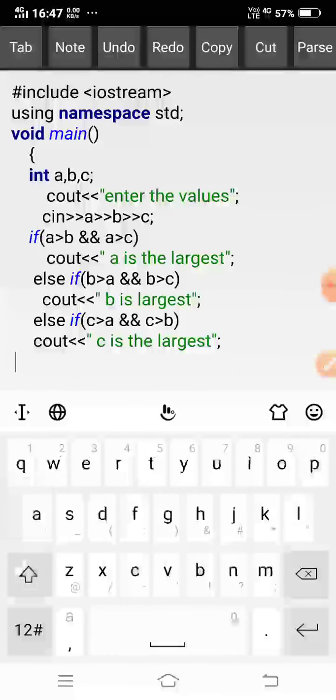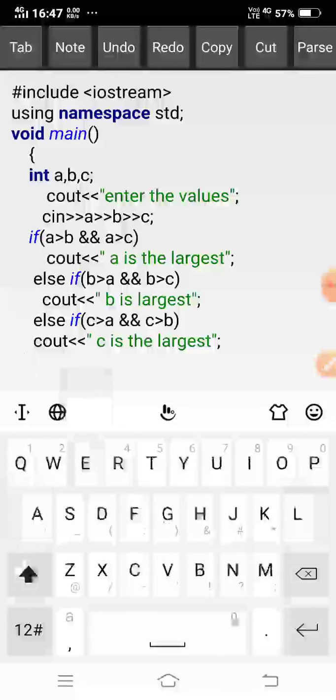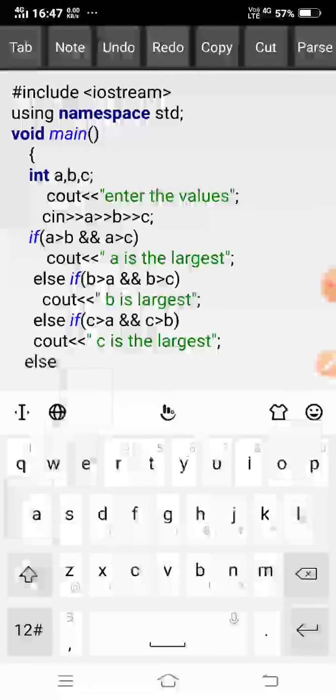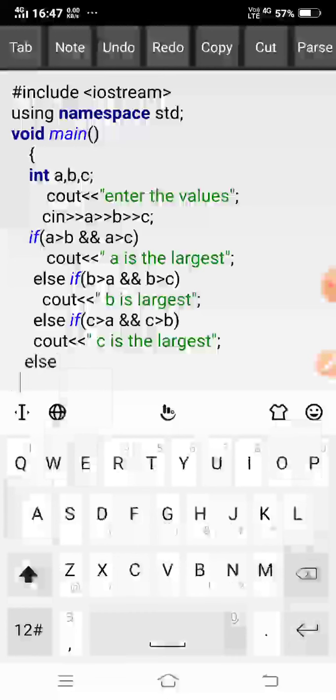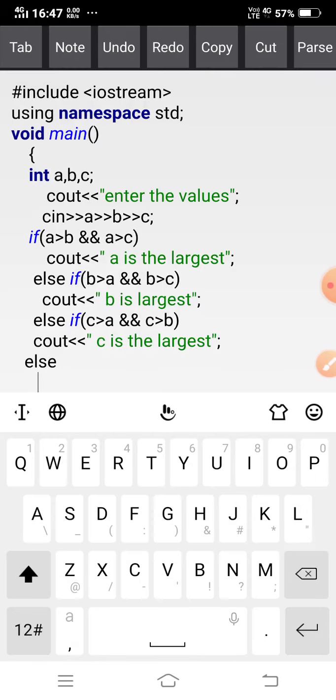Now the last condition is else. One more thing, no condition will be associated with the else statement. If I have to put a condition, then we must use the if statement. See here, in every statement if is present. Without if, else is present, no condition will be associated with it. Okay.